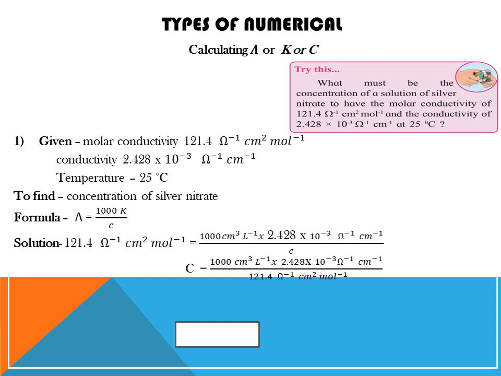Now we will cancel the units. Ohm inverse gets cancelled out and centimeter cube as well gets cancelled out. So we are left with mole per liter. After doing the math, we get 0.02 mole per liter, and mole per liter is the molarity. So our concentration of silver nitrate solution is 0.02 molar.